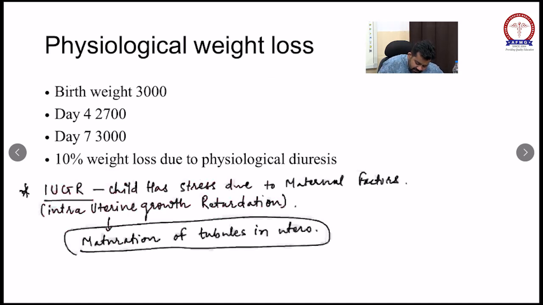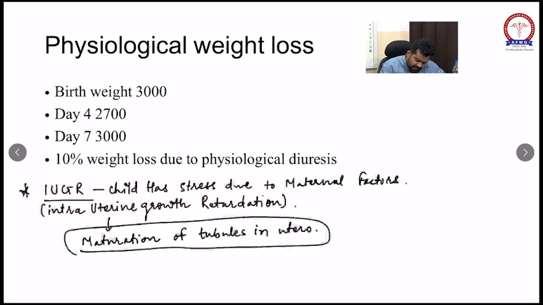Average height is 50 centimeter at birth. At the first year it is 75 centimeter, at the second year 90 centimeter, and during the fourth year of life it is 100 centimeter.